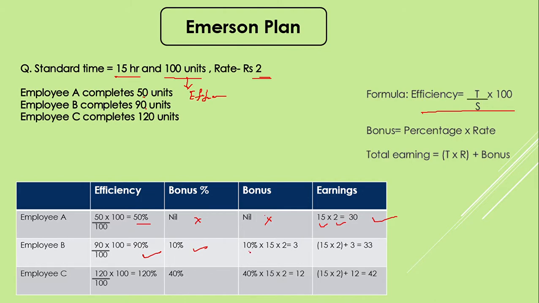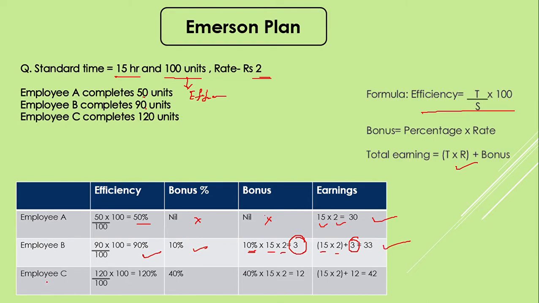While calculating, 10% of the total earning, which is 15 into 2, comes as 3. And as the total earning, which includes the bonus as well, it is 15 into 2 plus 3, where 3 is the bonus part. This is the formula that we have used here. So that comes as 33.